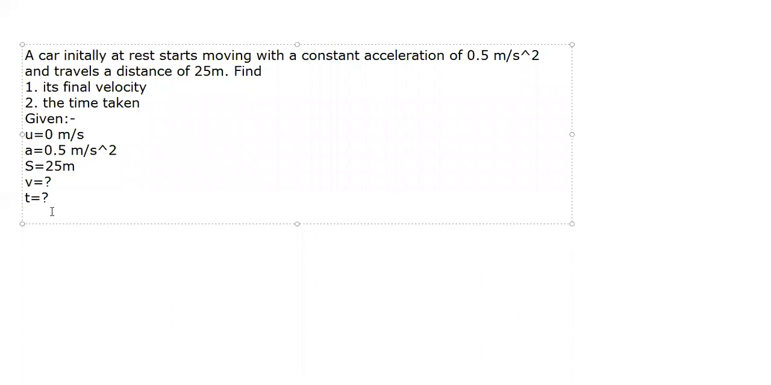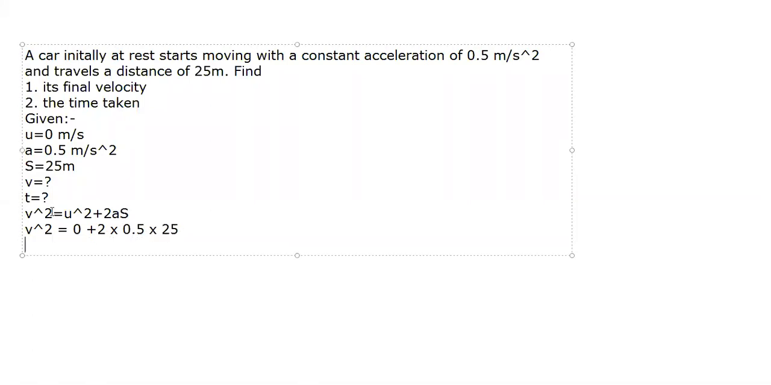Yes, very good. So we have to use the formula v square is equal to u square plus 2as. So v square is what we have to find. v square is equal to u square. What is the initial velocity? 0. So 0 plus 2a. How much is the acceleration? It is 0.5 into s. How much is the distance covered? 25. So 2 into 0.5 into 25, which is 25.